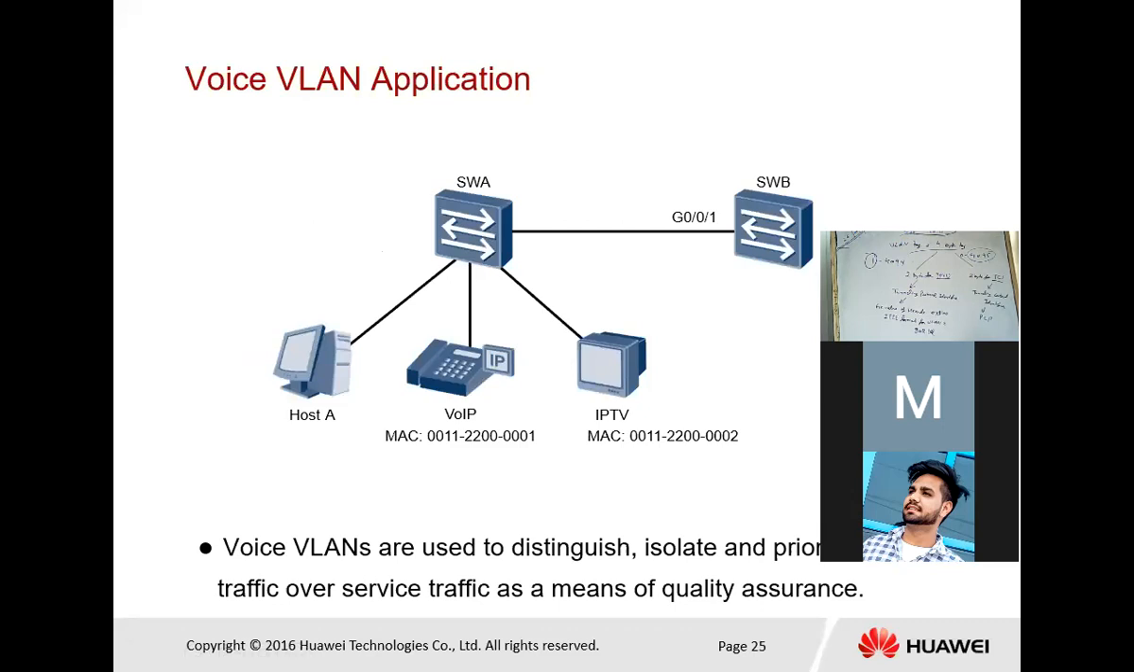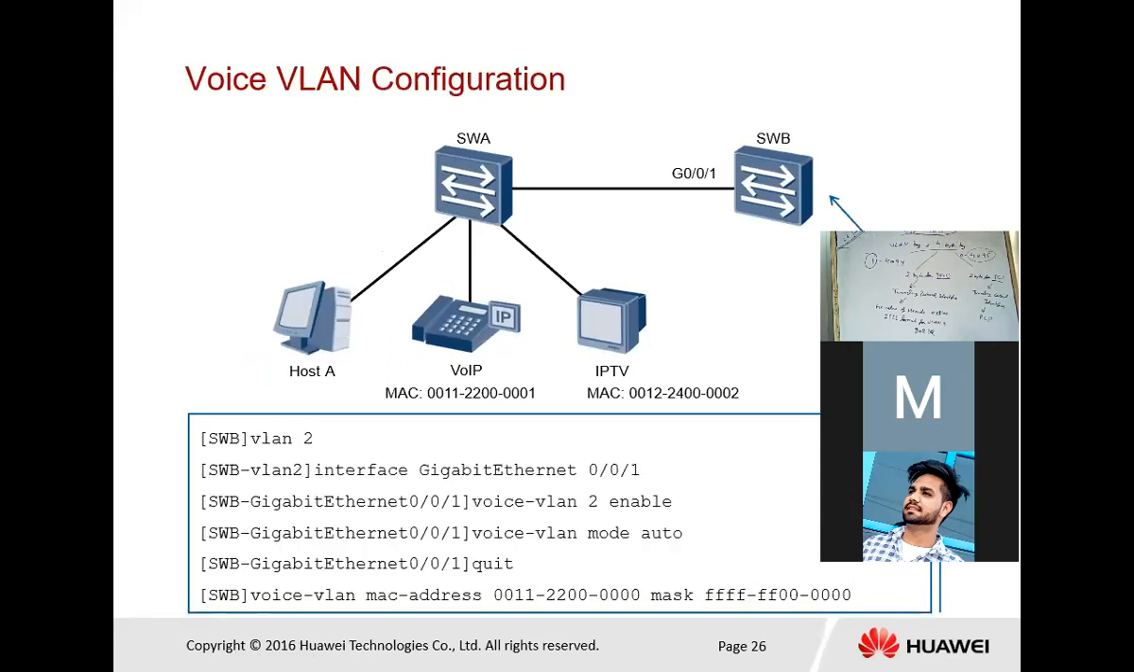And next you have the voice VLAN application. So now the last is voice VLAN. Voice VLAN is voice over IP. So when we use VLAN with voice, you have to first configure or assign the privileges. So how can we assign the privileges? Enable the voice VLAN.